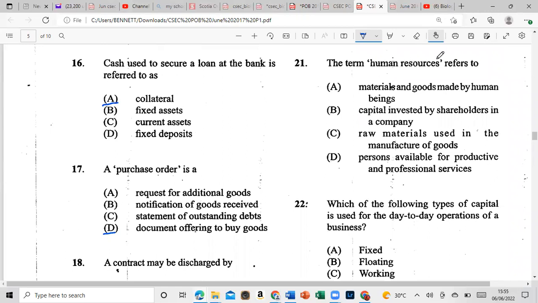All right, 21. The term human resources refers to, is it A, materials and goods made by human beings, B, capital investment by shareholders in a company, C, raw materials used in the manufacturing of goods, or is it D, persons available for productive and professional services? So that is human resource, all right? People ready to work.